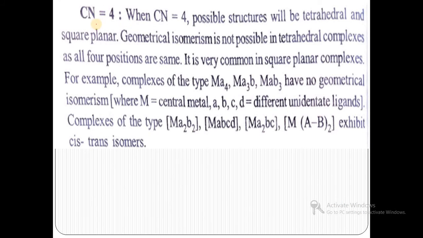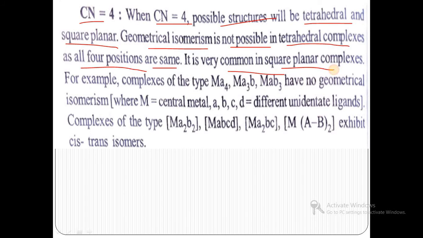Here we are studying CN 4, that is coordination number 4 complexes. When CN is 4, possible structures are tetrahedral and square planar. Geometrical isomerism is not possible in tetrahedral complexes as all 4 positions are identical. So it is very common in square planar complexes.